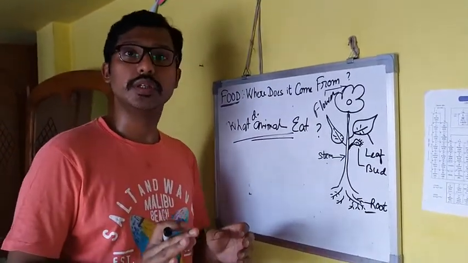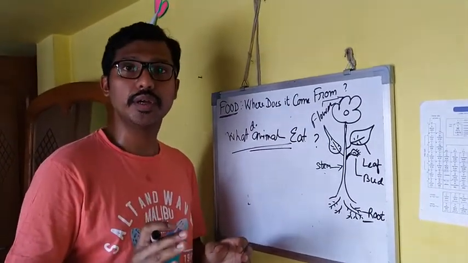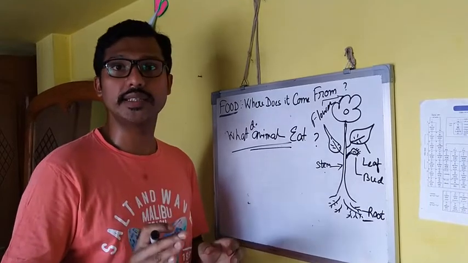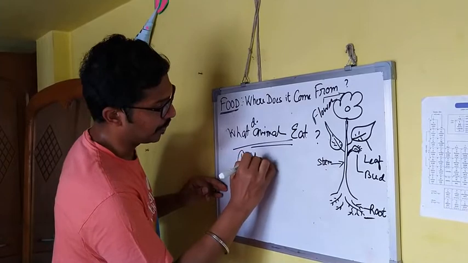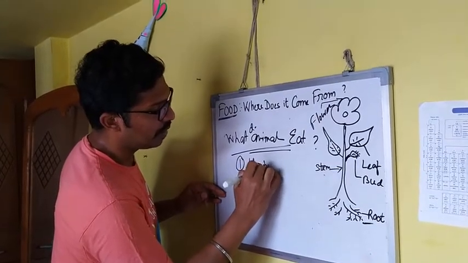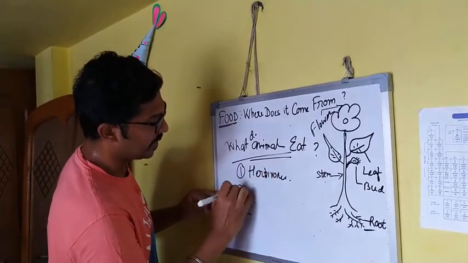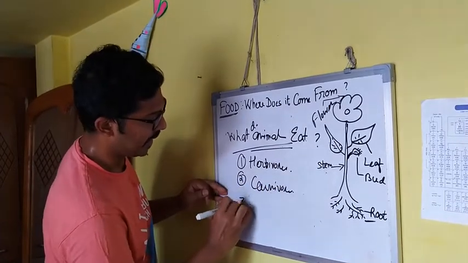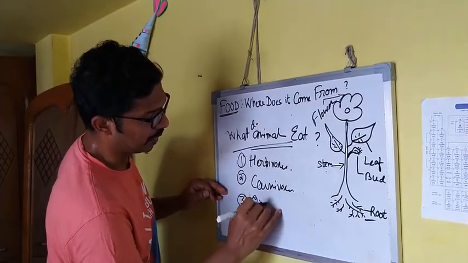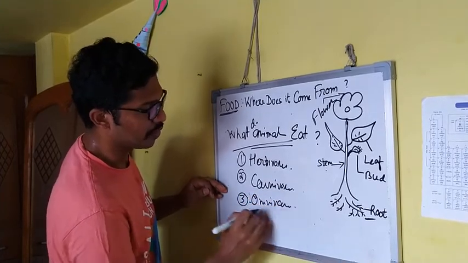According to food habits, animals are divided into 3 categories. First, herbivores. Second, carnivores. And third, omnivores.